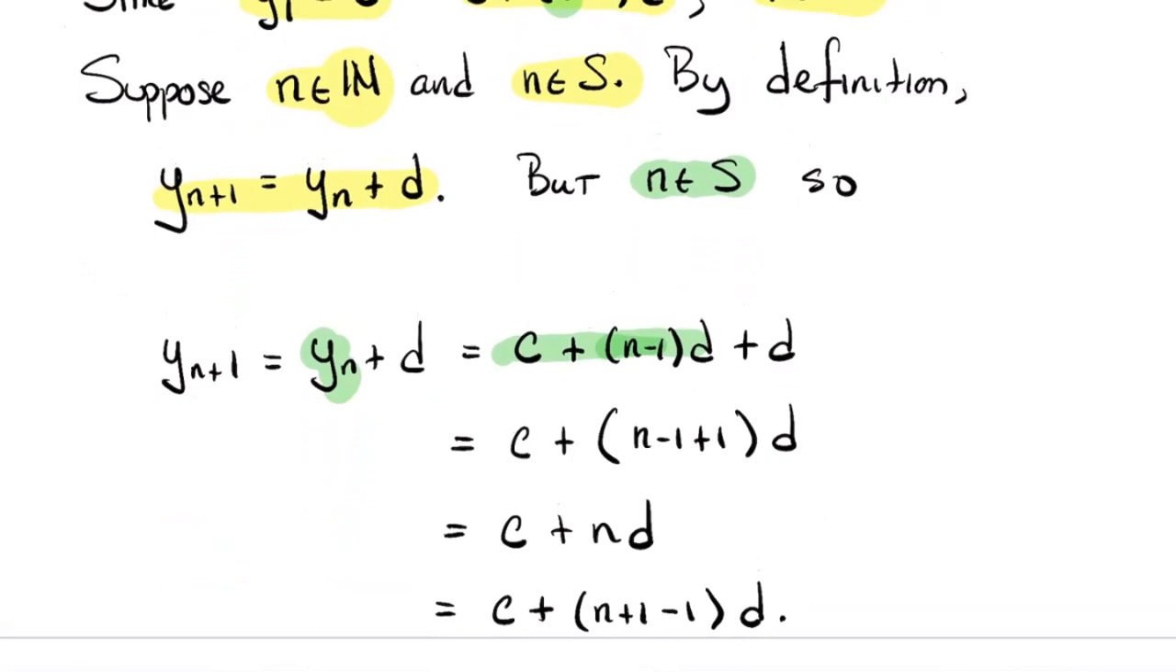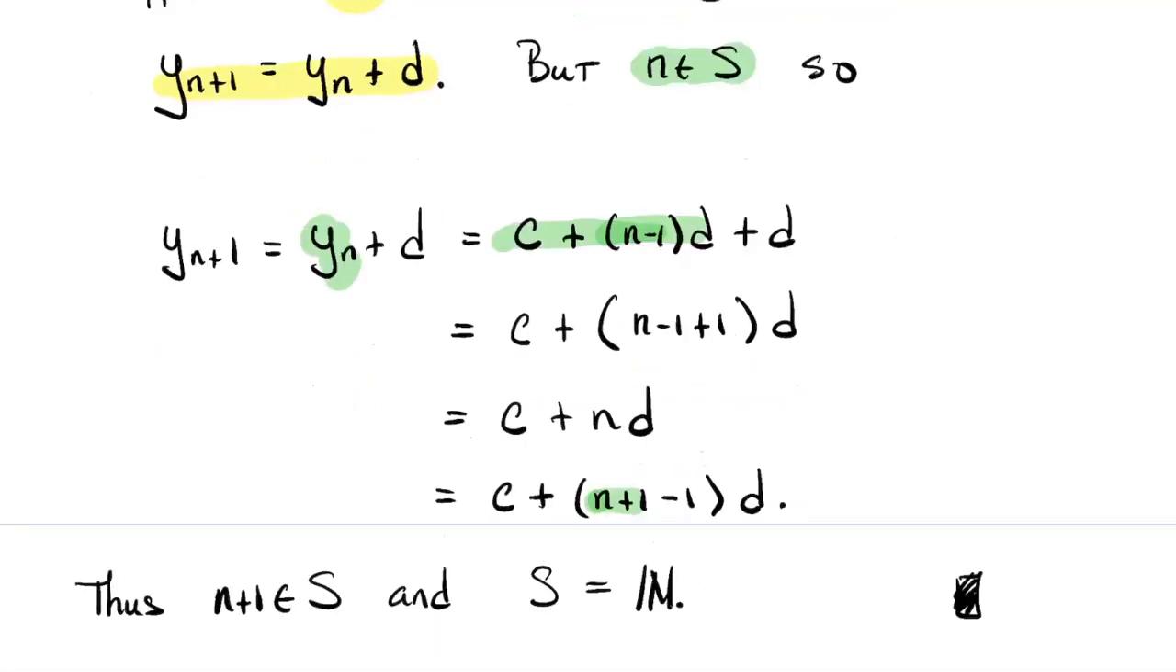Factor out a d out of these two terms. You certainly get n minus 1 plus 1. That simplifies to C plus nd. And just to emphasize it, I'm writing the form again here. So I've written that yn plus 1 is C plus n plus 1, take away 1, times d. And that's precisely what it means for n plus 1 to belong to S. So by the principle of mathematical induction, that formula holds for all n.